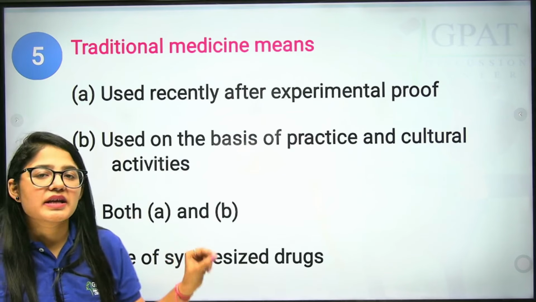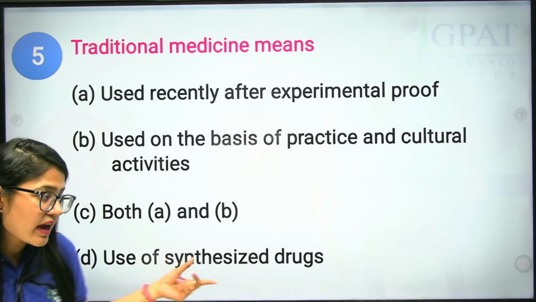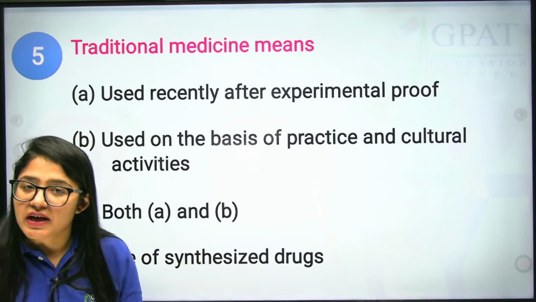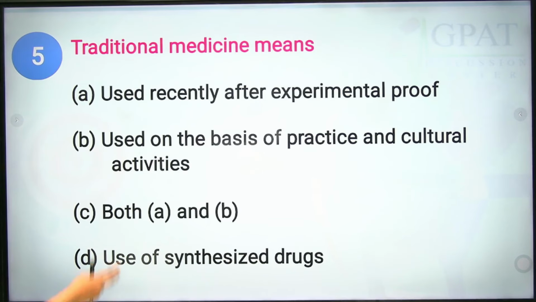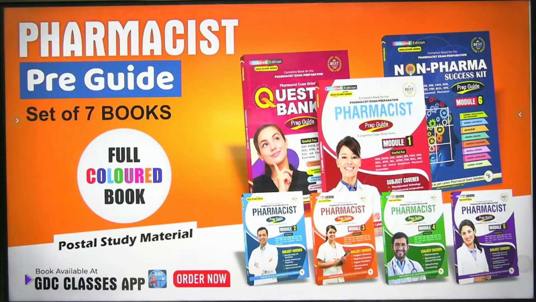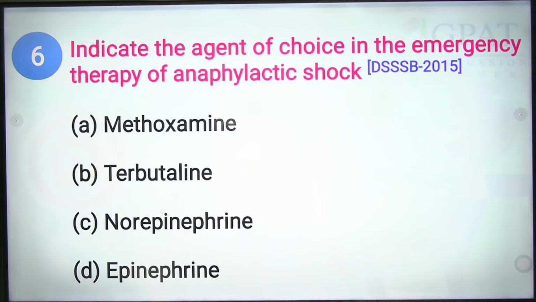Use of synthesized drug. The name itself says synthesized drug. That means it contains the chemically made drugs. So obviously this is wrong. Then the option will be option number B, which is correct. Okay, clear? Now the next question, which says: indicate the agent of choice in the emergency therapy of anaphylactic shock.